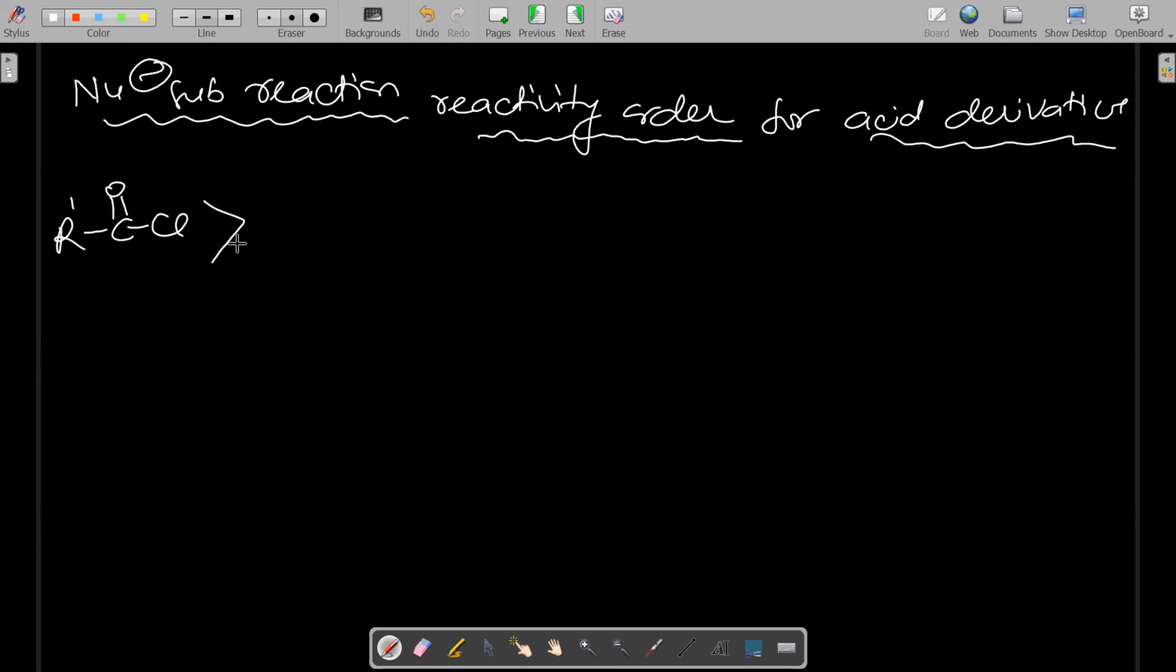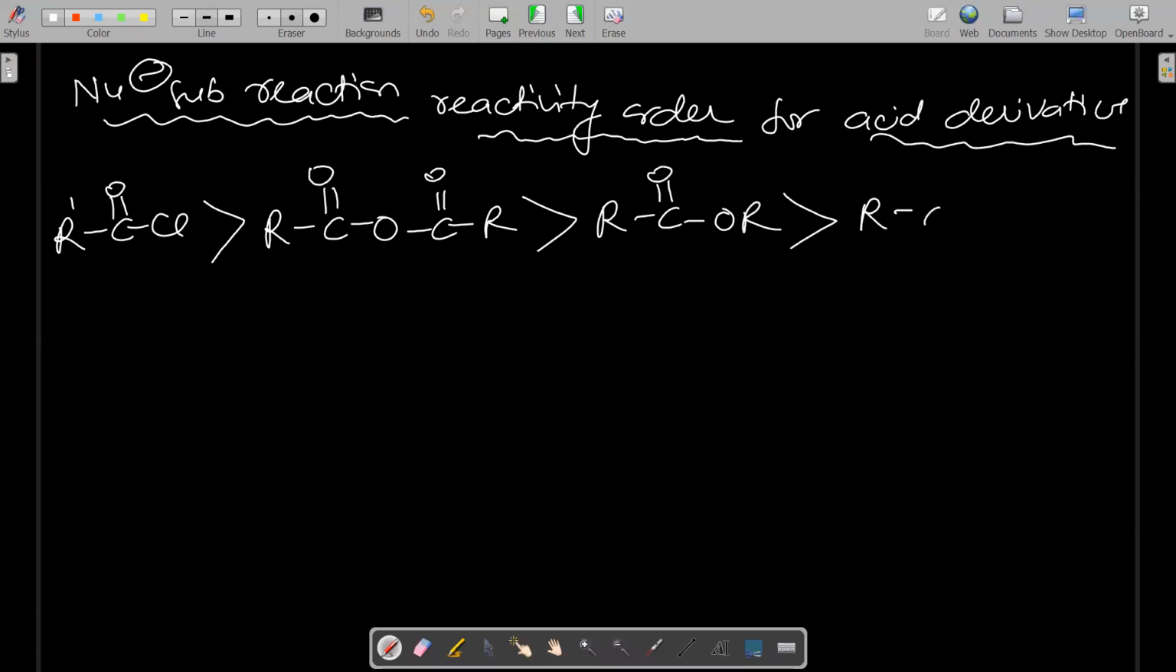It is most reactive. Then anhydride. Then ester. And then amide. So the nucleophilic substitution reactivity order is this: acyl halide is most reactive, then acid anhydride, then ester, then amide. This is the reason that wherever we do the acylation reaction, we take either acyl chloride or acid anhydride. But mainly we prefer acid anhydride, because you have read so many reactions of this type,